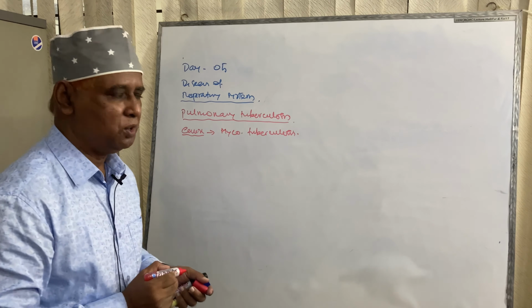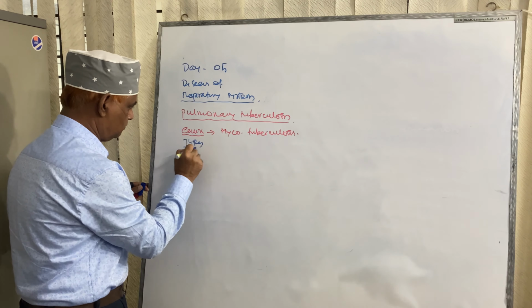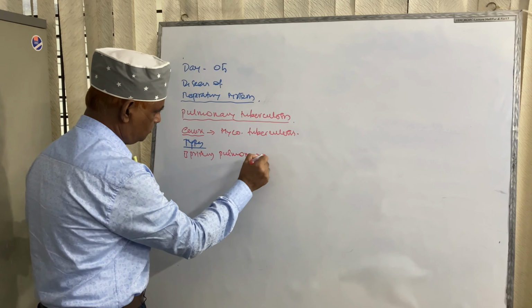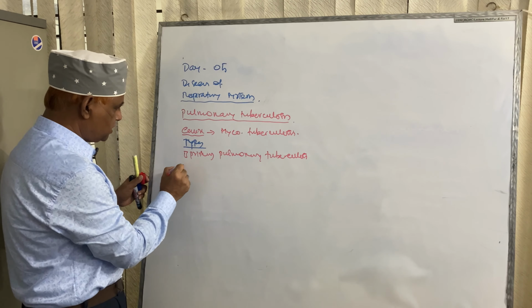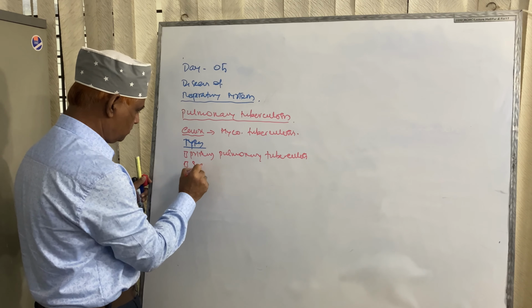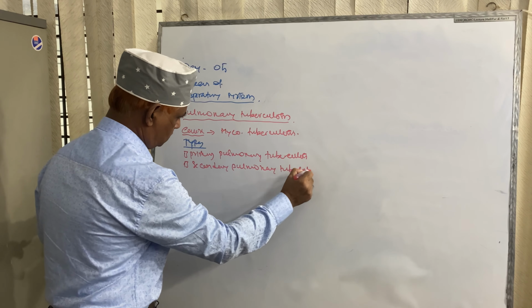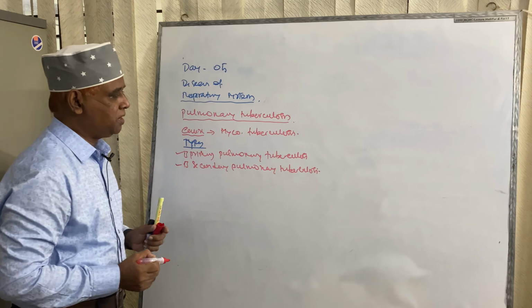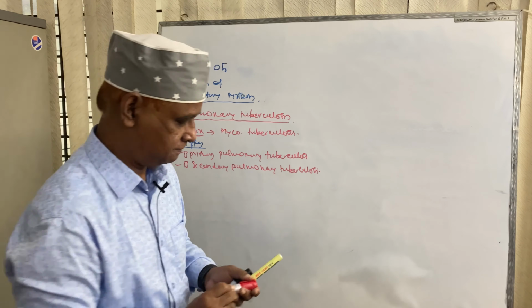Dear audience, now come to what are the types of pulmonary tuberculosis. Primary pulmonary tuberculosis and secondary pulmonary tuberculosis. One is primary pulmonary tuberculosis, another is secondary pulmonary tuberculosis. First come to primary pulmonary tuberculosis.